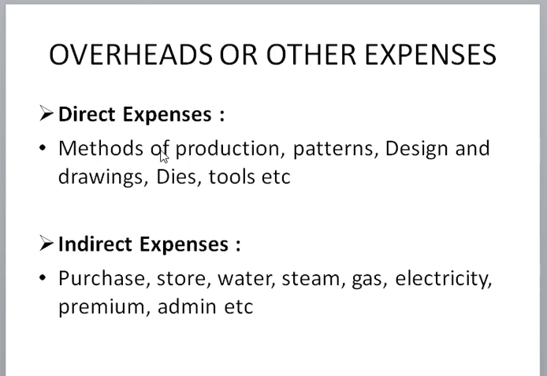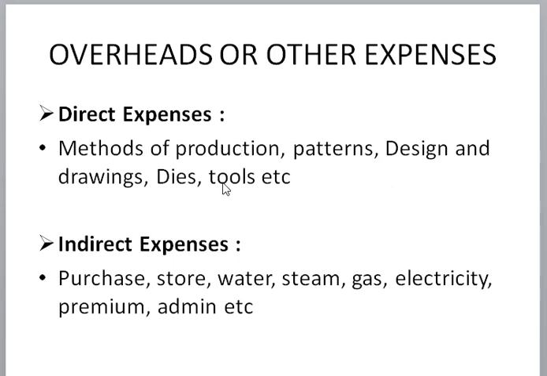In direct expenses, which type of costs are included? Methods of production, patents, design and drawings, dies, tools, and other examples of this type, other than machineries, workers, direct materials and direct labor. All are included in direct expenses, because in the absence of these it is impossible to do our production. So these all are necessary.